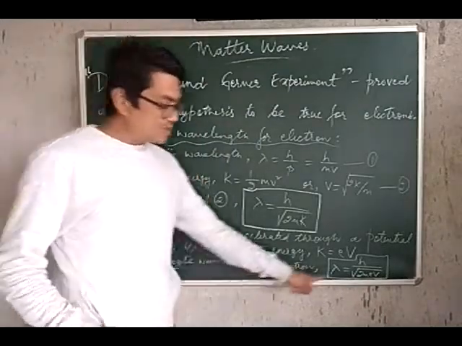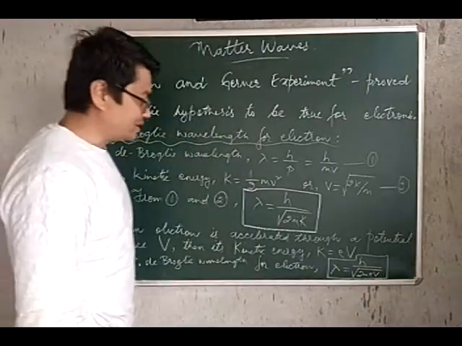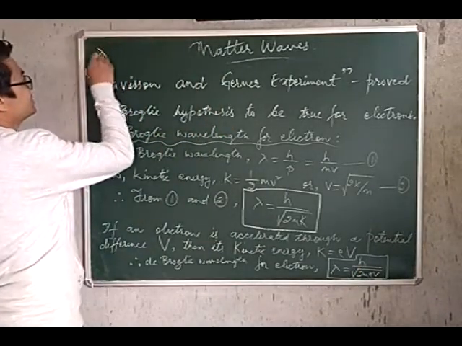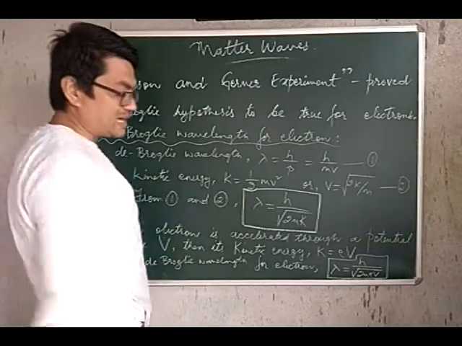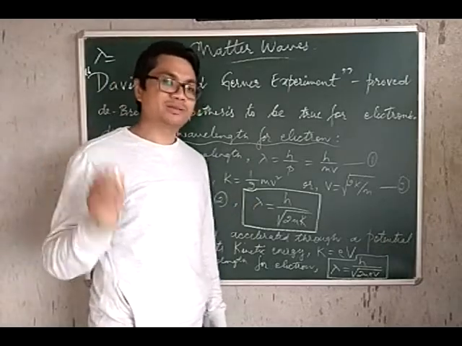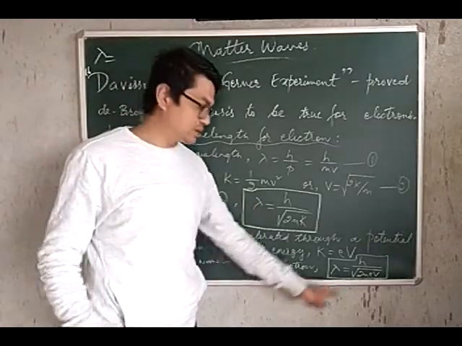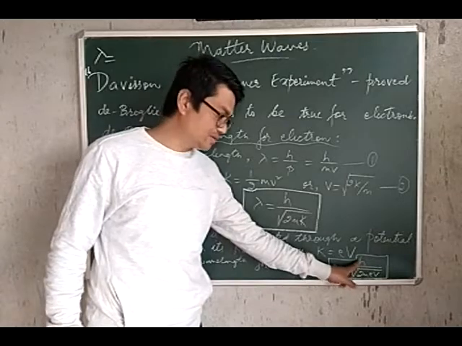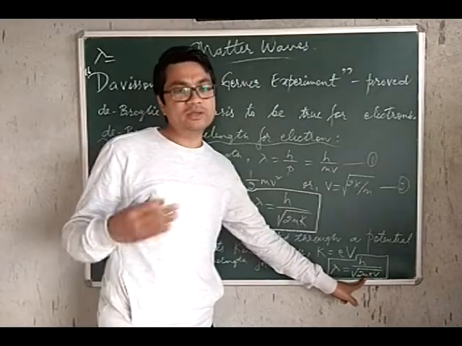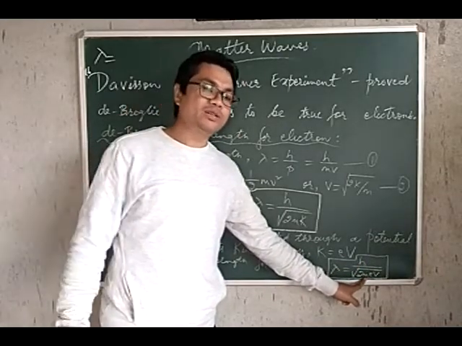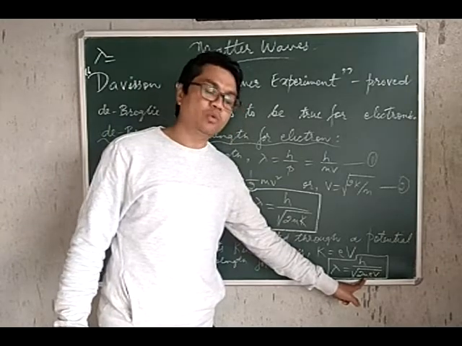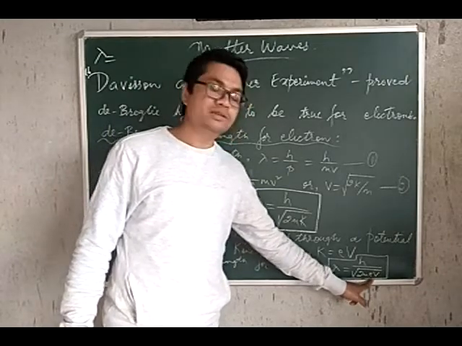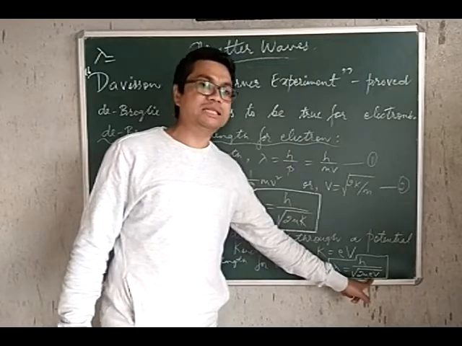Alright, so when you substitute the values for these constants, how much is h? Planck's constant, 6.626 into 10 to the power minus 34 joule second. M, the mass of the electron, is 9.1 into 10 to the power minus 31 kilogram. e is 1.6 into 10 to the power minus 19 coulomb.